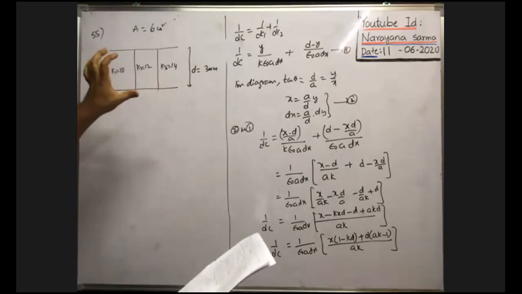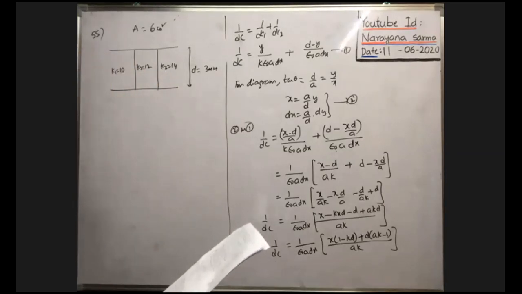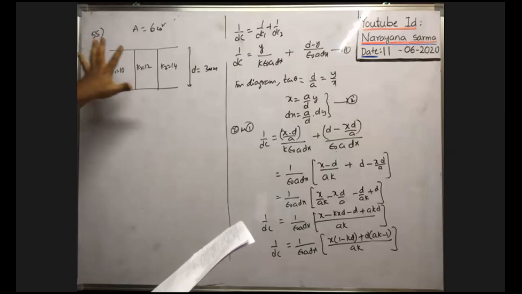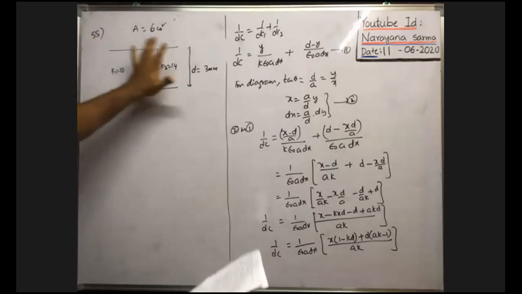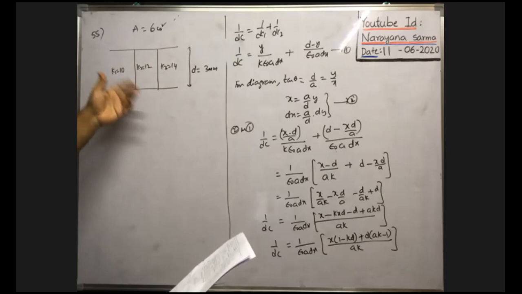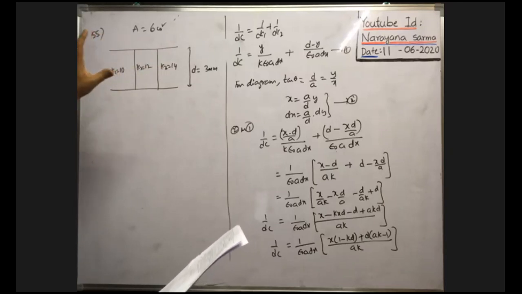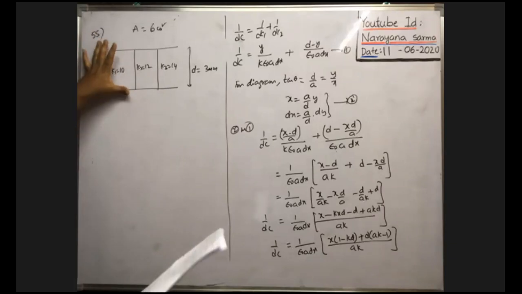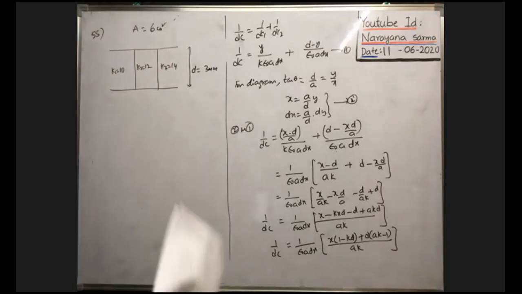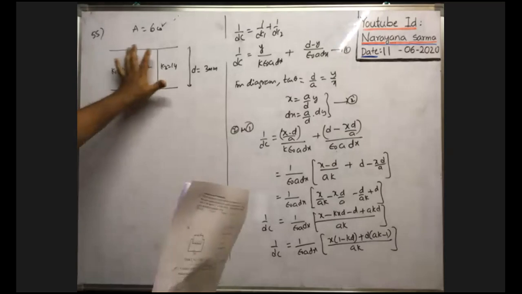Then what is the effective dielectric constant of a single medium filled between the 2 plates, so that the same effective capacitance is obtained when a single medium fills the entire space between the 2 plates?